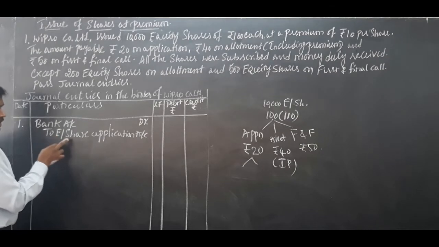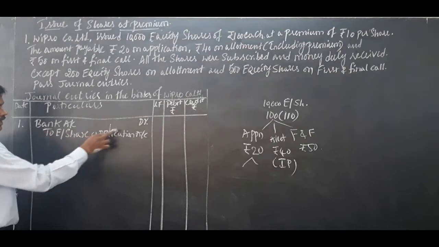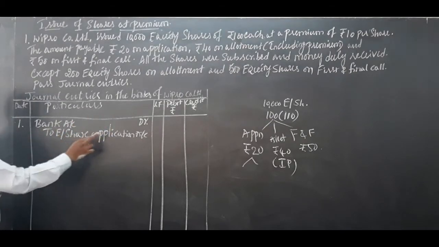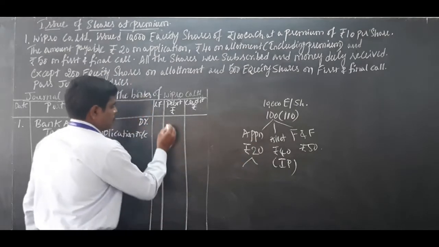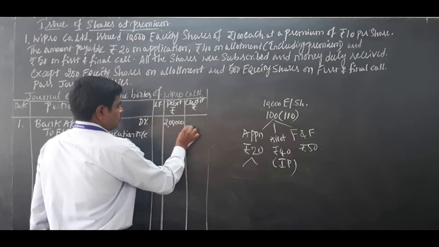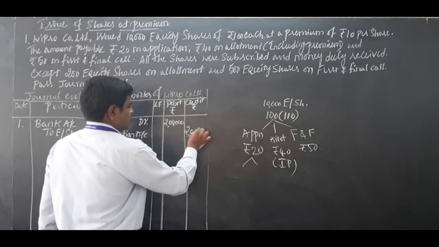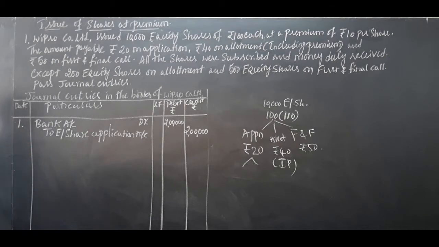I don't have space, that's the reason I am writing short form. Equity share application account, bank account debited to equity share application account. So 10,000 into 20, 2 lakh rupees debit, 2 lakh rupees credit.